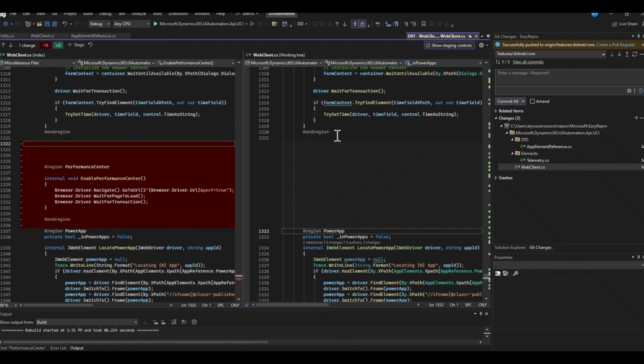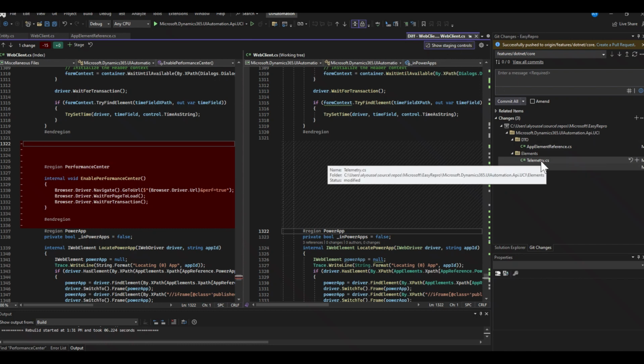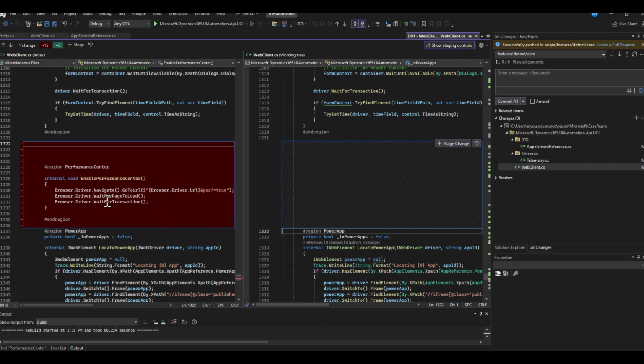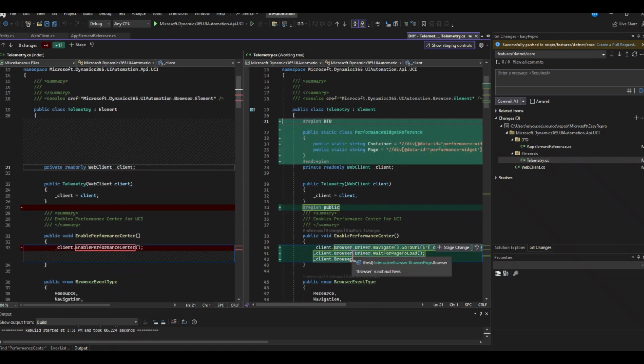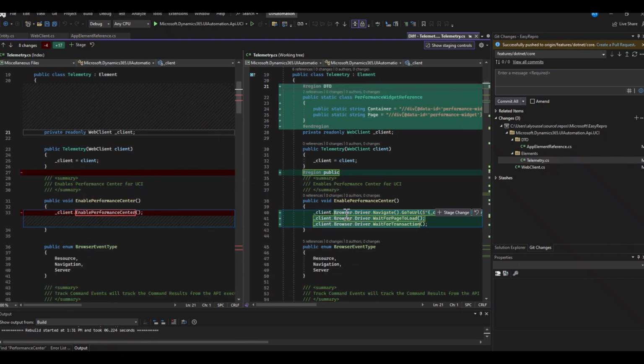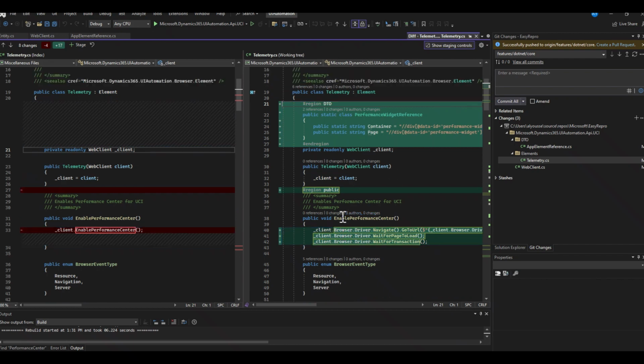In this case, we're showing a change we've made to this web client page. This web client had a region in it called Performance Center. It had multiple regions you could see, but when I compare, I can see the change from what's been there to what I've removed. So where did that go? That got removed from this web client page to a specific class called telemetry, which will now host the Performance Center. Inside of there, I can see that with telemetry, I've moved in the enable Performance Center code into the telemetry class. Why did I do that?